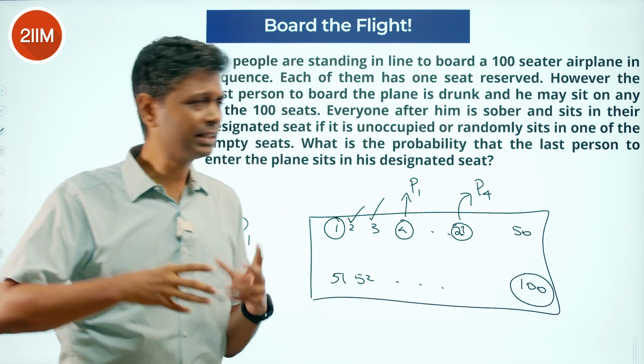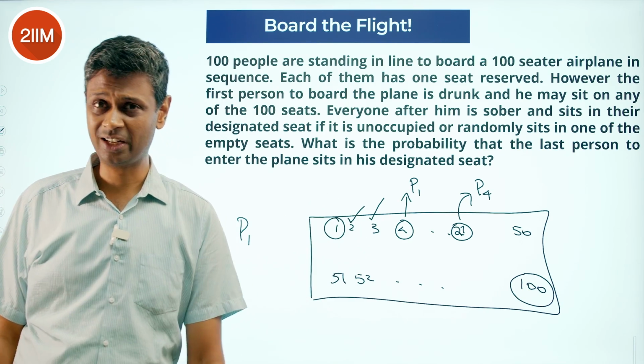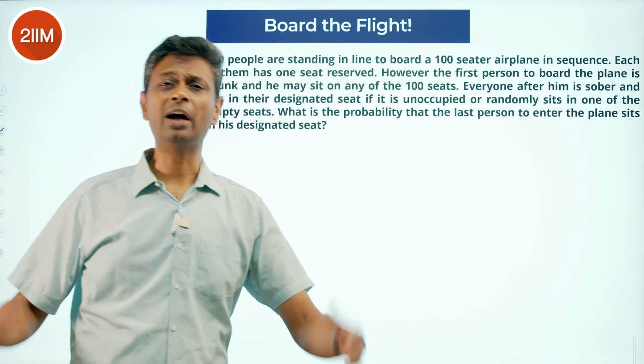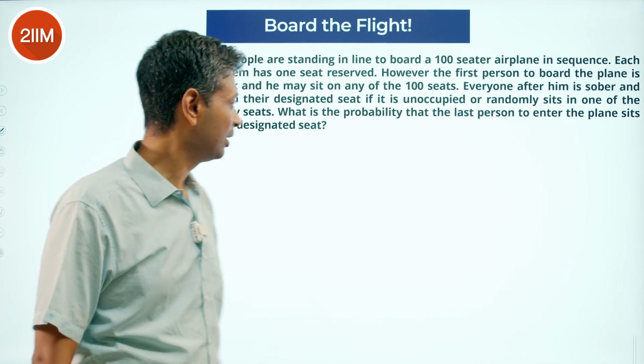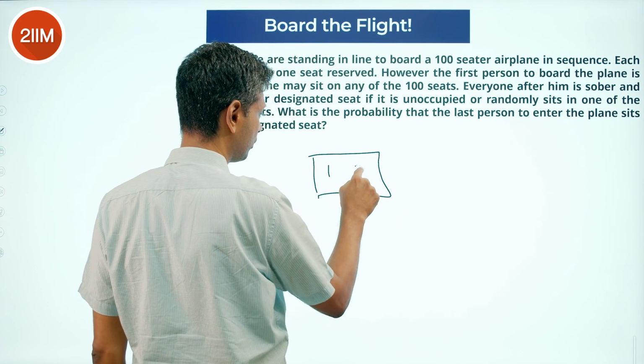So it seems like there's a mechanism to reframe this question. I'm going to chase that. A lot of these questions I really like. If I'm not dealing with 100, I get very worried. And so I'm going to forget about this 100. I'm going to think about 2 people. A plane that has 2 seats.